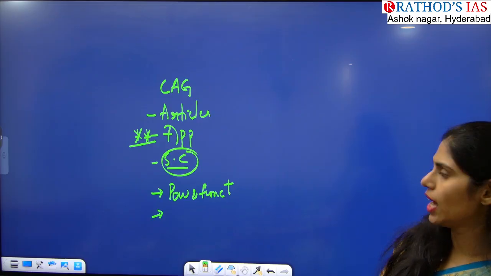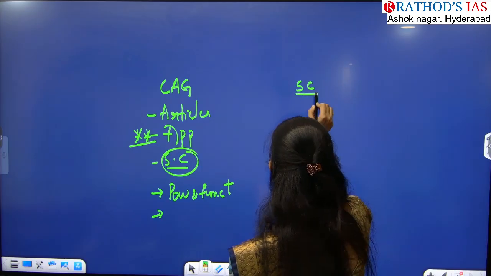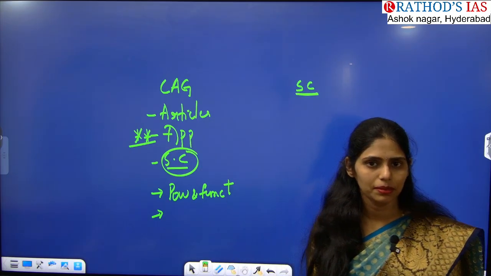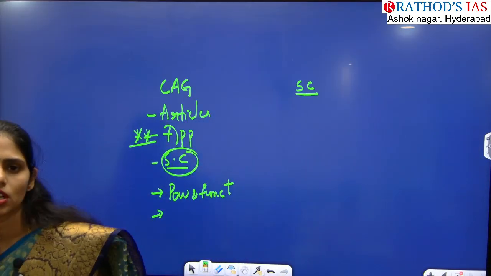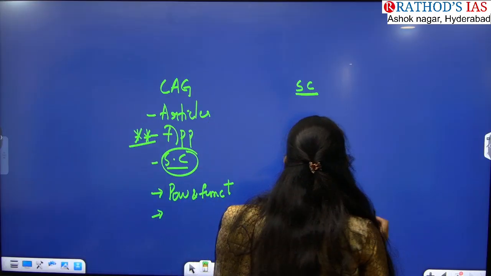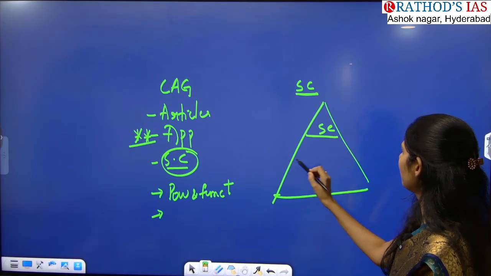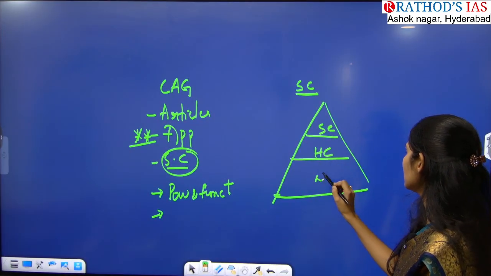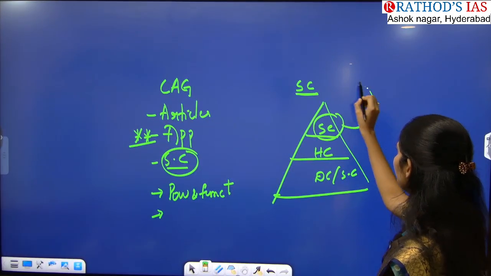So all these things you have to know. And the next one is the Supreme Court. The Supreme Court is also part of your syllabus, right? In your judiciary and polity, you will be coming across the Supreme Court. So you have to see about the judges of the Supreme Court. We have the Supreme Court, we have the High Court, and we have district courts or subordinate courts. So here we have the judiciary, that is the topmost court.